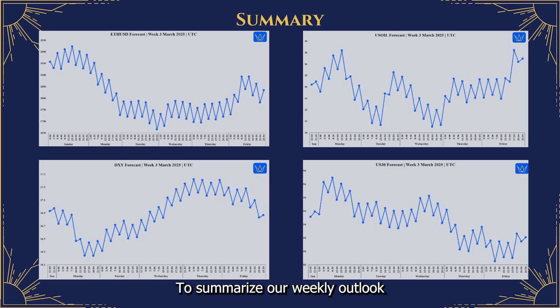To summarize our weekly outlook for March 17th to 21st, 2025. Ethereum, neutral to slightly bearish, cautious outlook due to early week weakness. DXY, neutral to slightly bullish, focus on FOMC meeting volatility. US oil, neutral to slightly bullish, expect volatility and watch economic data. US30, neutral to slightly bullish, expect high volatility around key events.